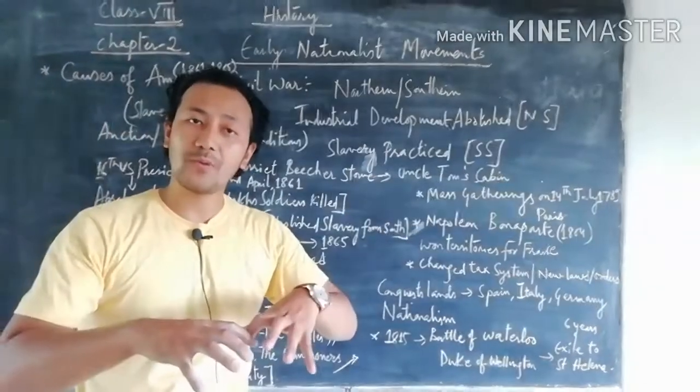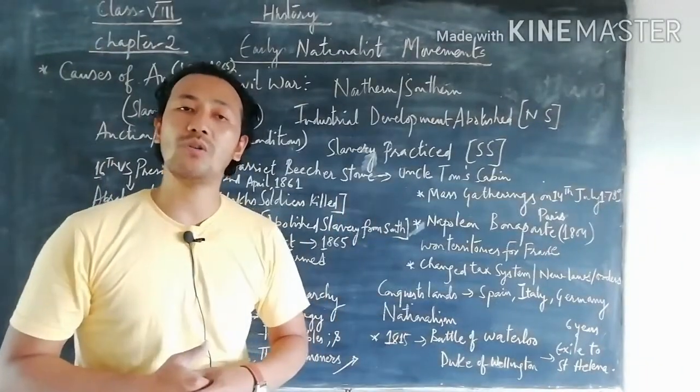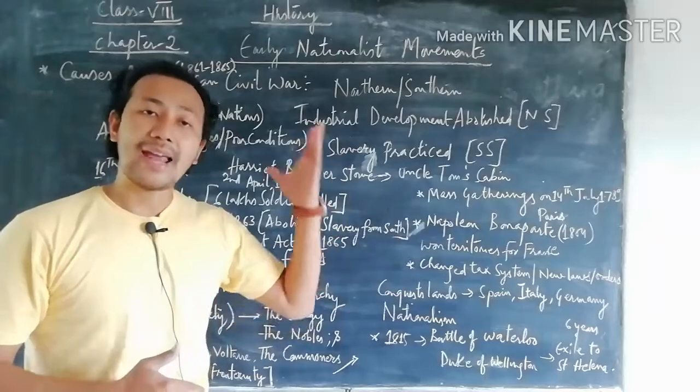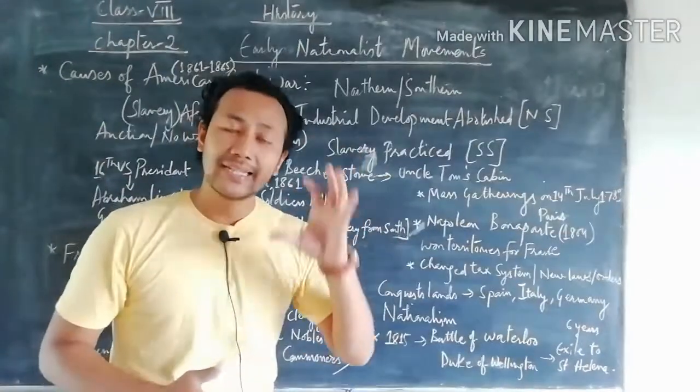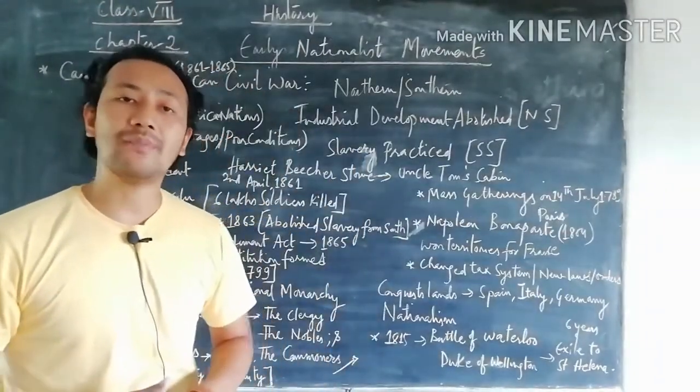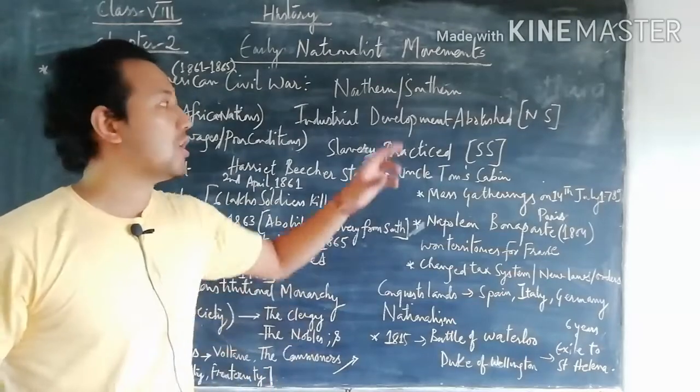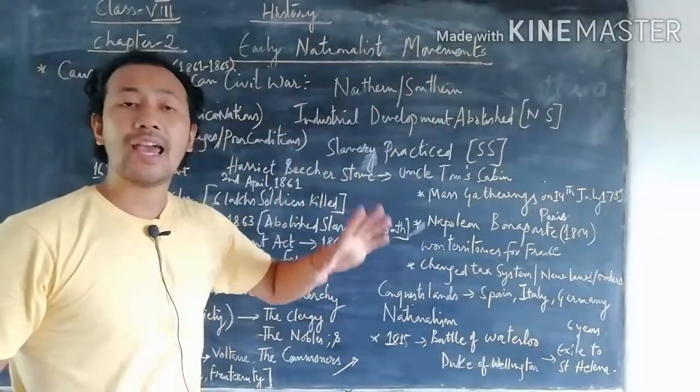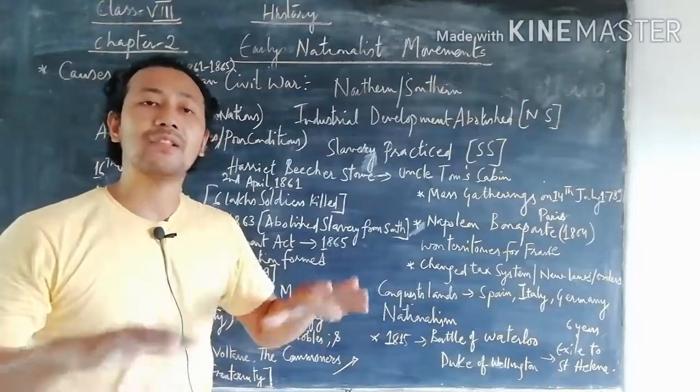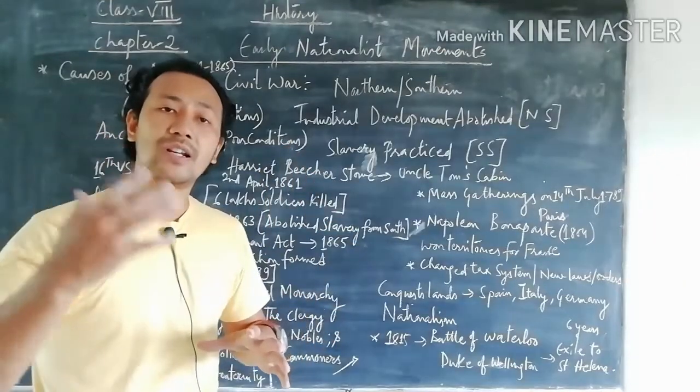So on this topic we see how the Civil War broke out in the year 1861, and finally how the 16th US president, Abraham Lincoln, supported the northern states, that they have to free all the slaves who were brought from African nations.